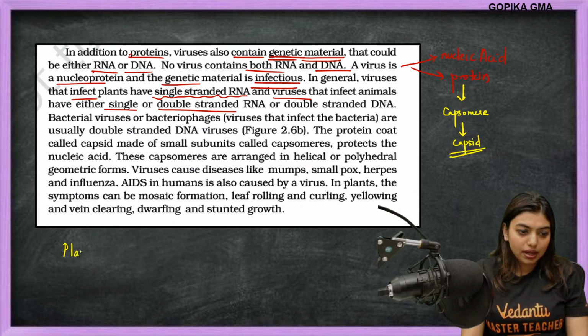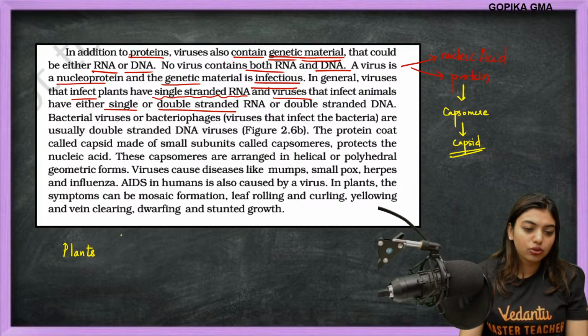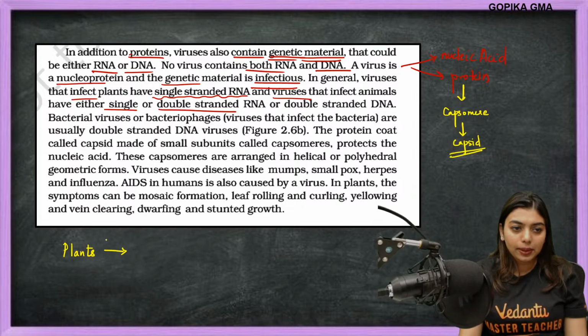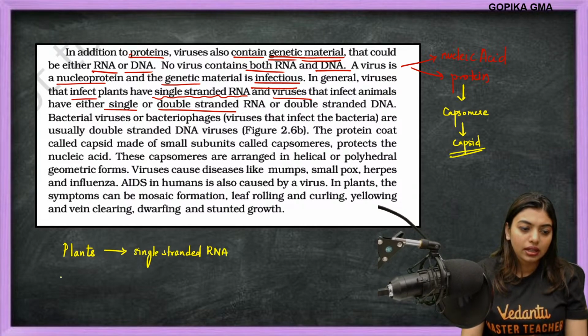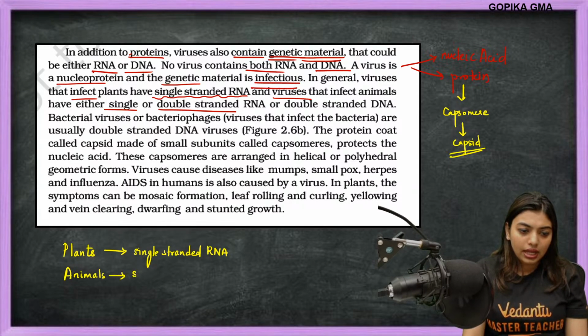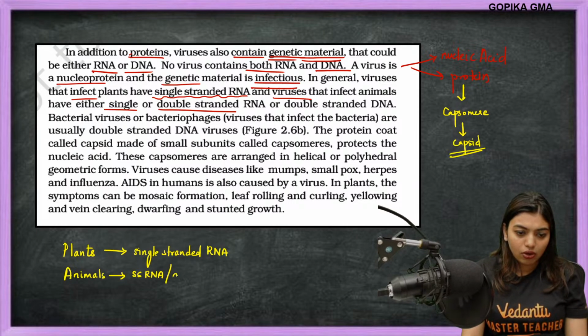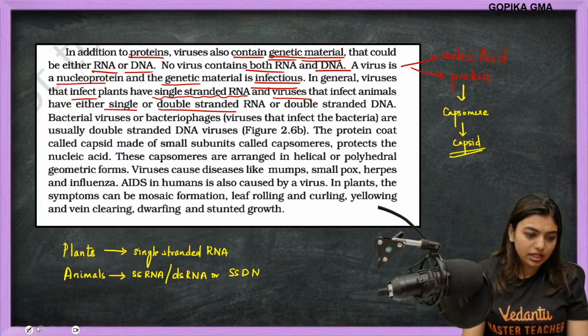The virus that infects plants will have single stranded RNA. The ones that affect animals could have ssRNA, or they could have dsRNA, that is double stranded RNA, or they could have ssDNA.